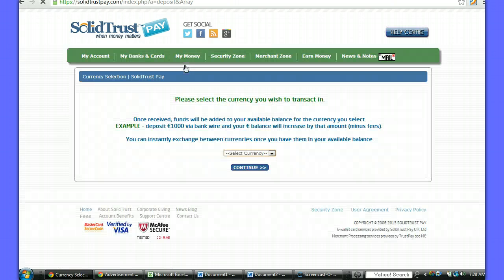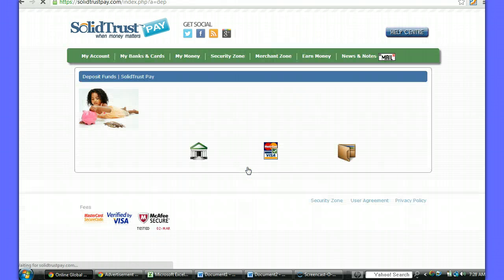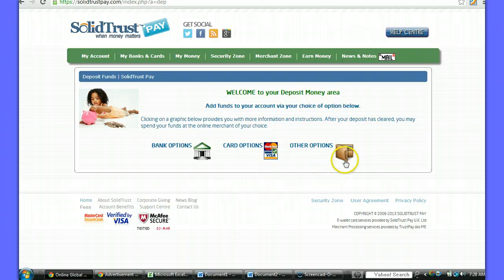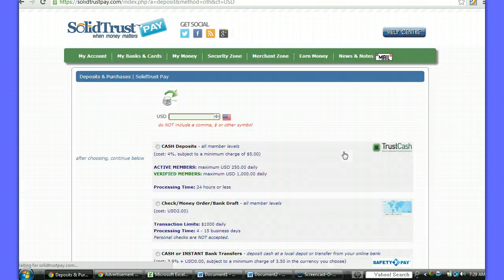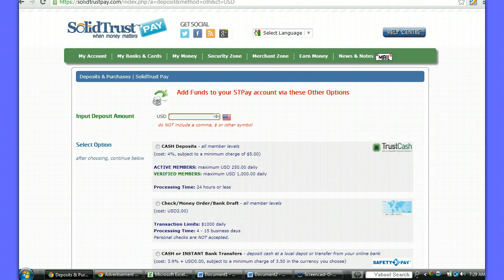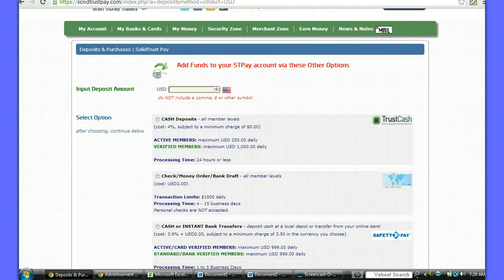then once you click on Deposit, choose your currency, continue, and then go down where it says Other Options. You want to click on Other Options. Now, there are three options available, but I'm going to talk with you about two.